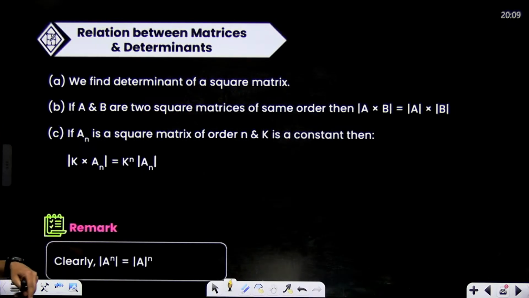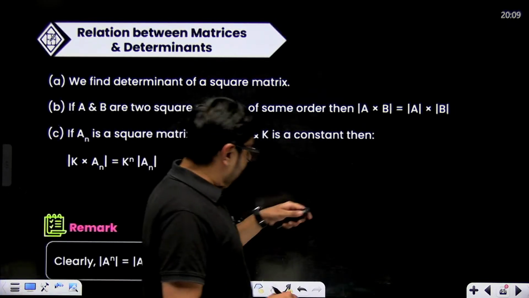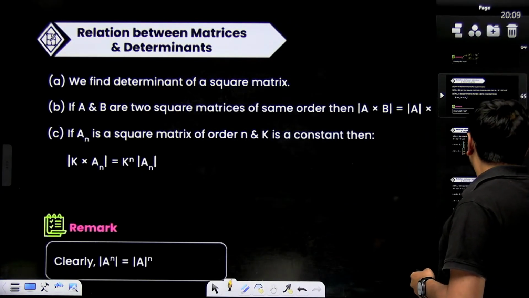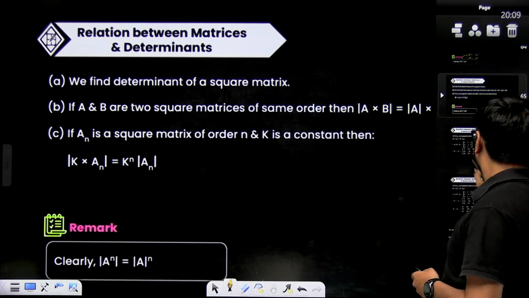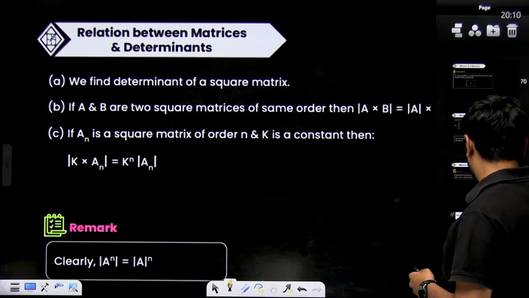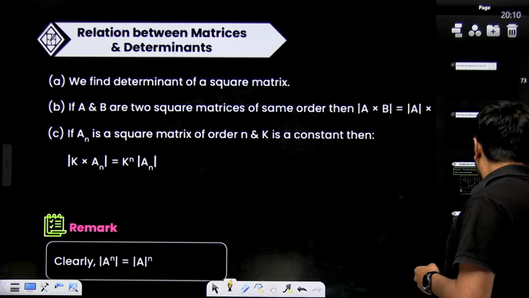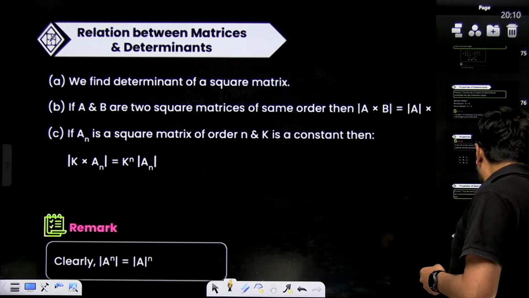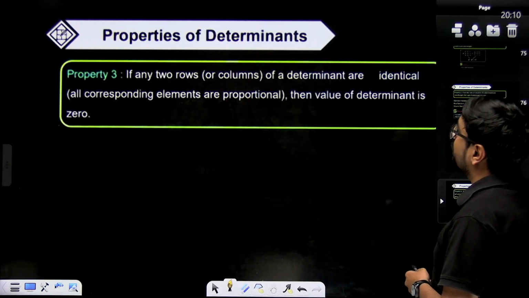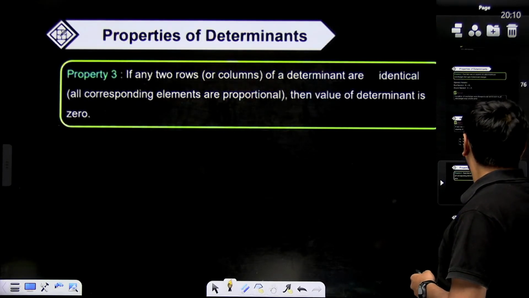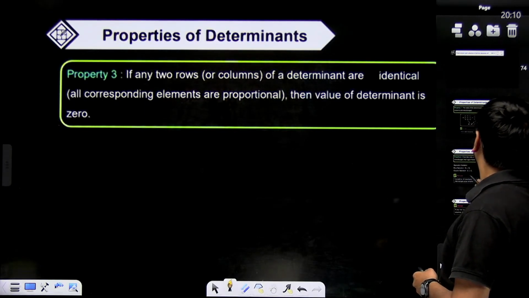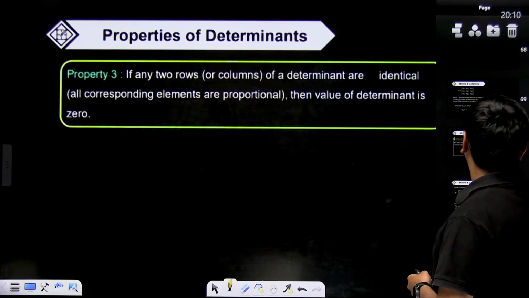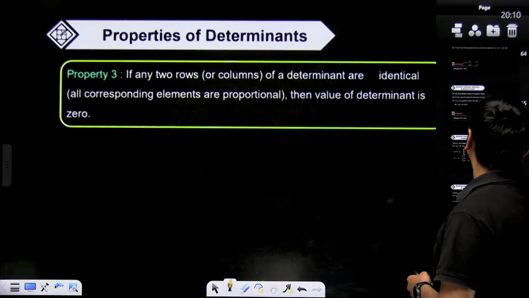Now what happens in determinants, the property will come later. I'll show you this property first actually. I'm not able to find it right now, so let's go back. I'll explain like this only. Don't worry.